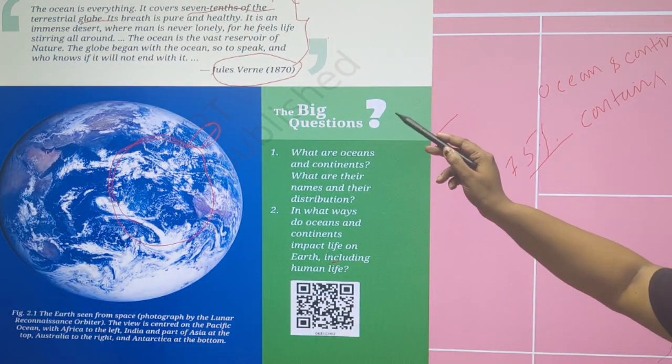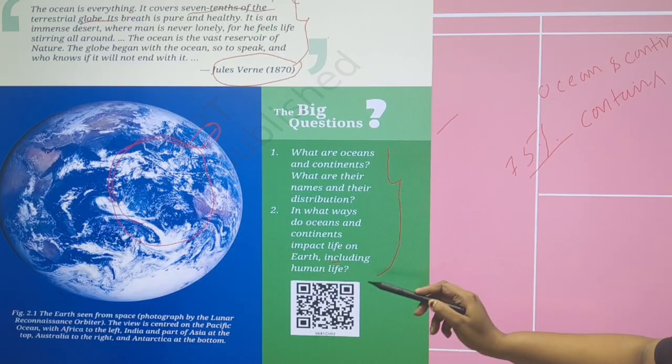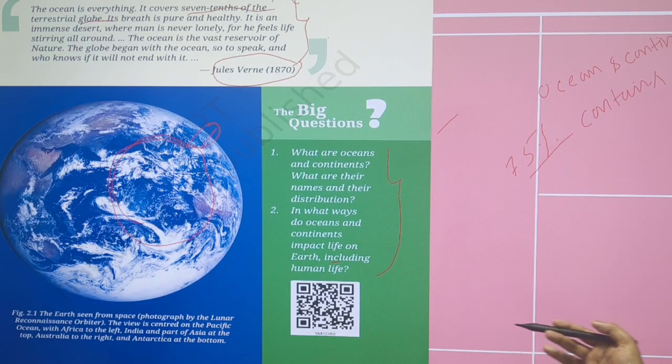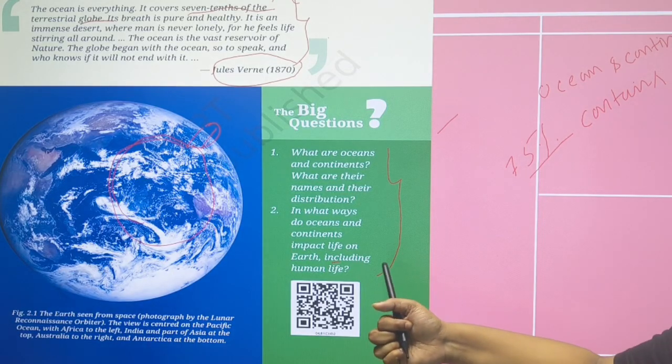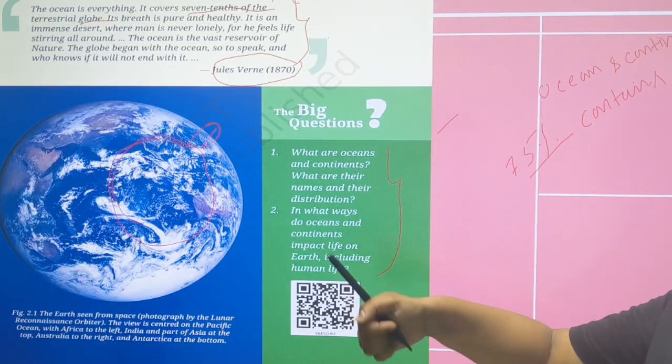And what are the big questions? These are the questions covered in this chapter: the oceans and continents, their names, their characteristics and features, the disasters in the ocean, marine life, the symbols of the Olympics, our Indian Navy symbol, and so on. Especially, how oceans impact life and Earth, including human life.